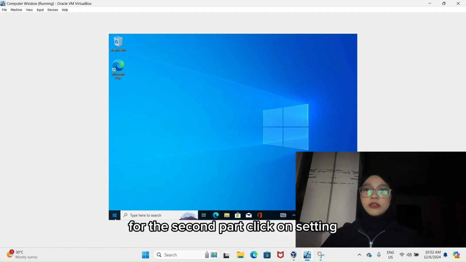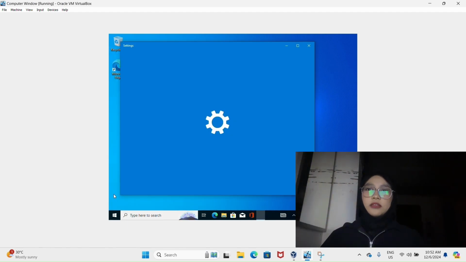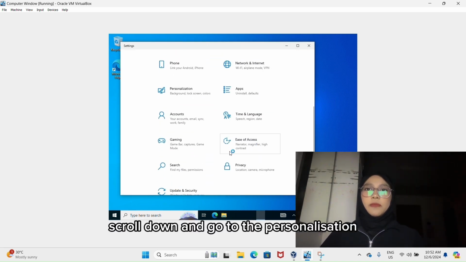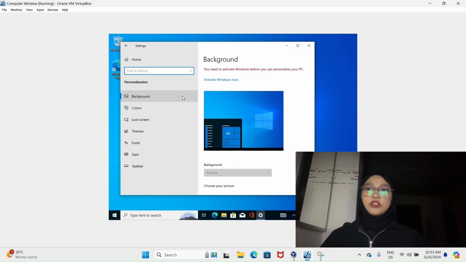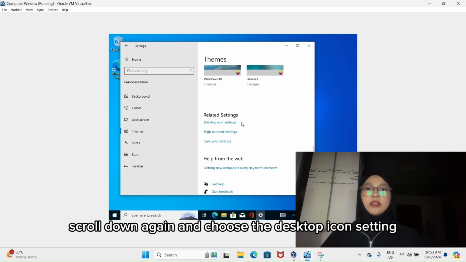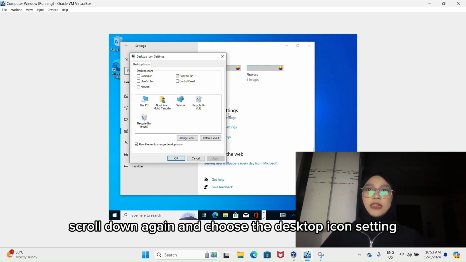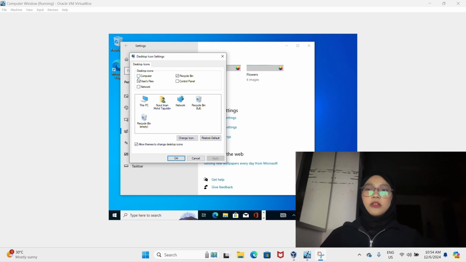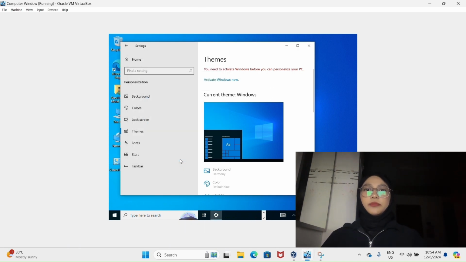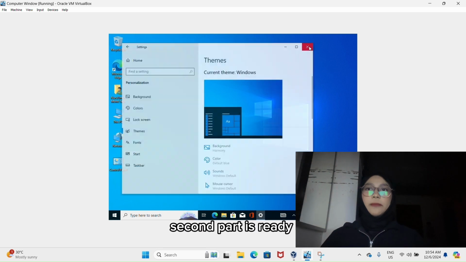For the second part, click on settings, scroll down and go to the personalization. Choose themes, scroll down again and choose desktop icon settings. Click all the buttons here and apply. And then click OK. The second part is ready.